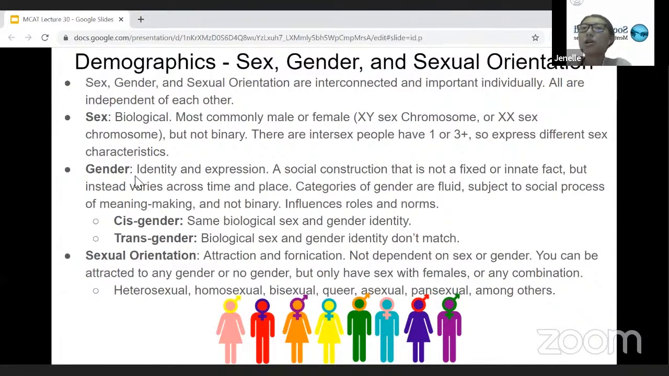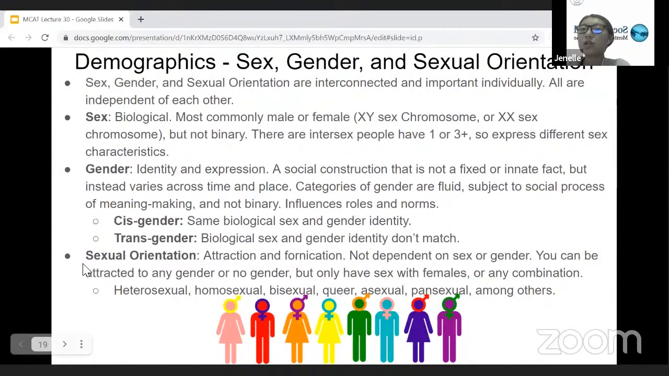And there are also categories of cisgender, which is when both the biological sex and an individual's gender identity is the same, and also transgender, where the biological sex and the gender identity of an individual don't match. So those are the groups within gender.